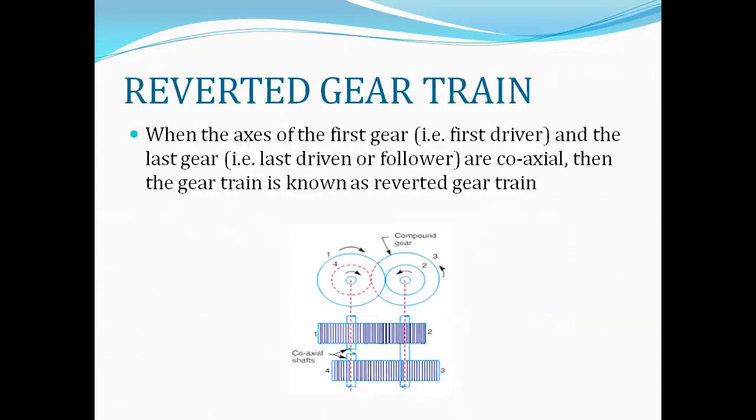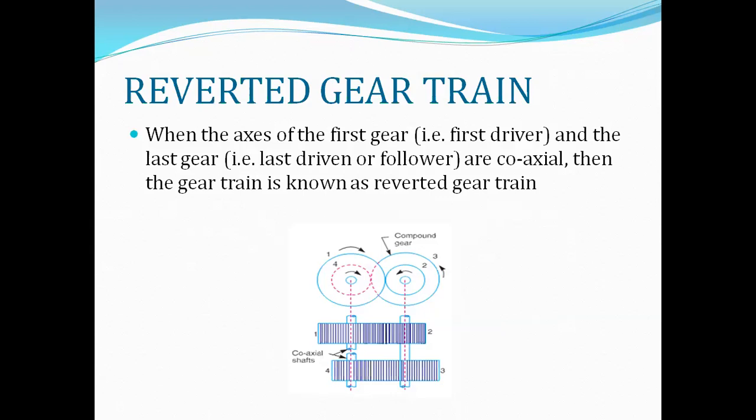Next one is the reverted gear train. When the axes of the first gear and the last gear are coaxial, then the gear train is known as a reverted gear train.